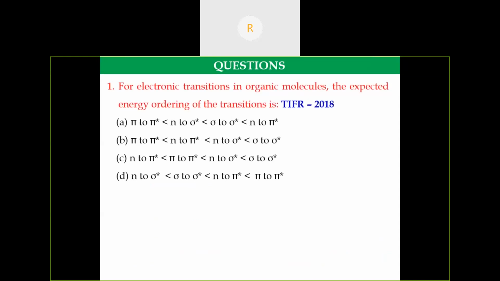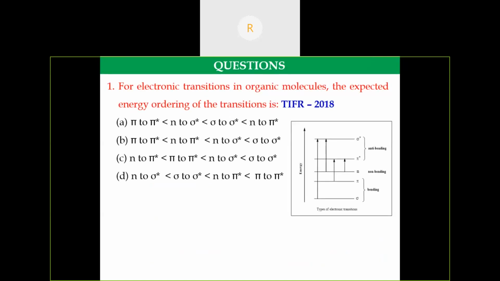Now I'm going to discuss questions from competitive examinations. This question was asked in TIFR, Tata Institute of Fundamental Research, in 2018. For electronic transitions in organic molecules, what is the expected energy ordering of the transitions? They have given 4 options. We know the energy required for the sigma to sigma star transition is highest, so options A and D can be easily eliminated.